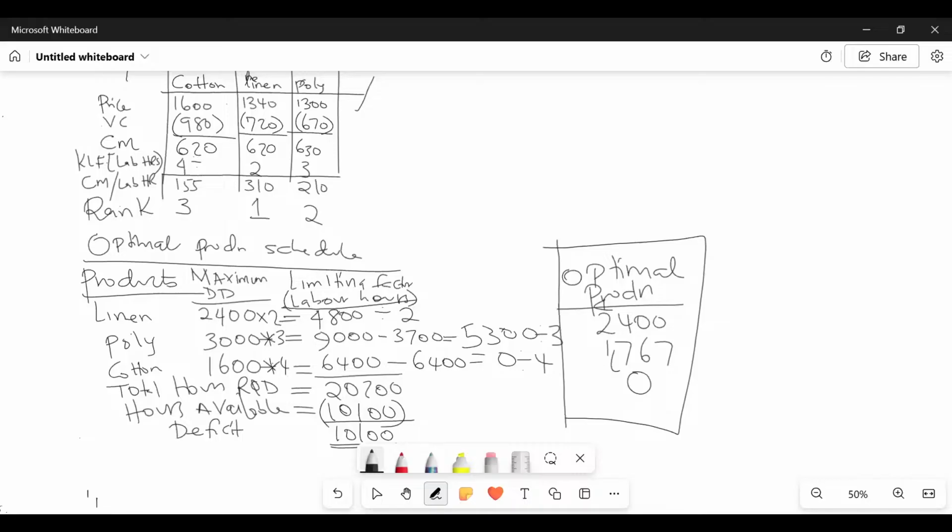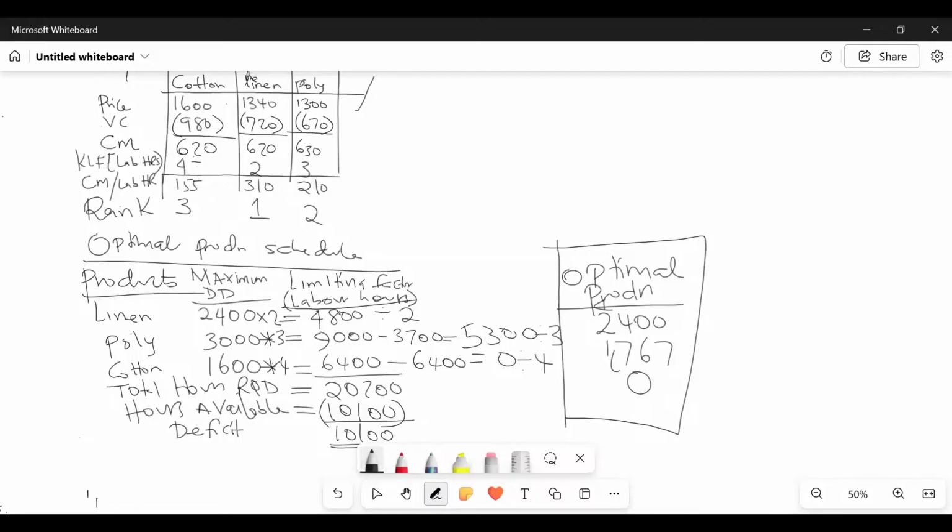So then in this particular case, ladies and gentlemen, we realized that our total labor hours were how many? 20,200 required. But how many of them are available? 10,100. When we subtract, we know the deficit, isn't it? The deficit is 10,100. So this deficit is what we went ahead to recover. We are doing a recovery from these products because now we don't have enough hours.